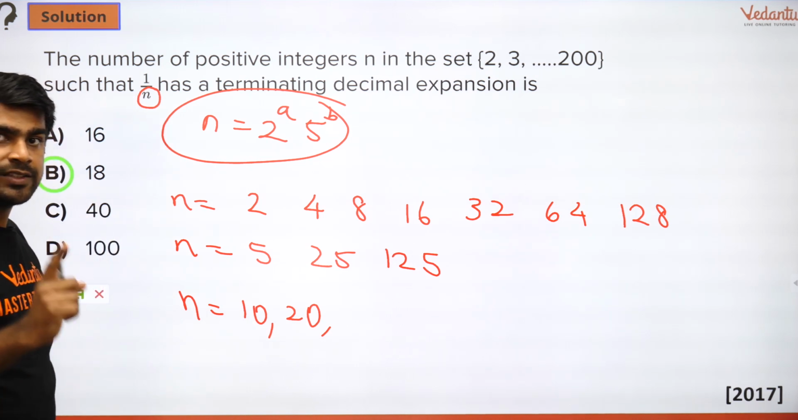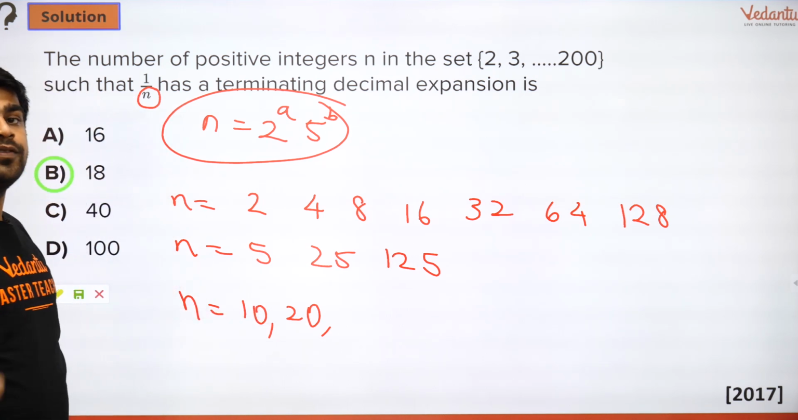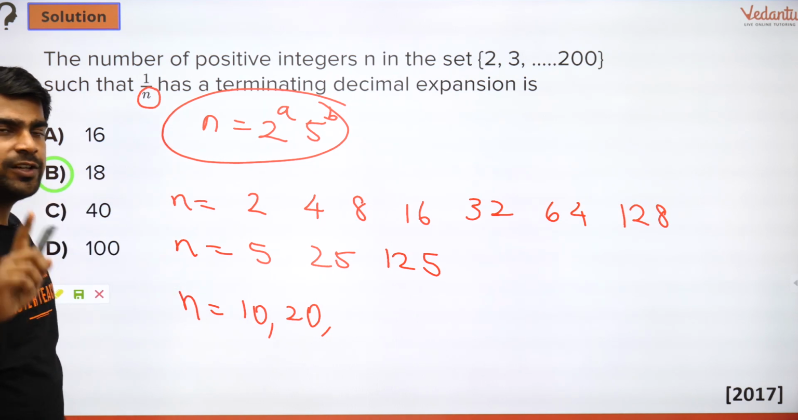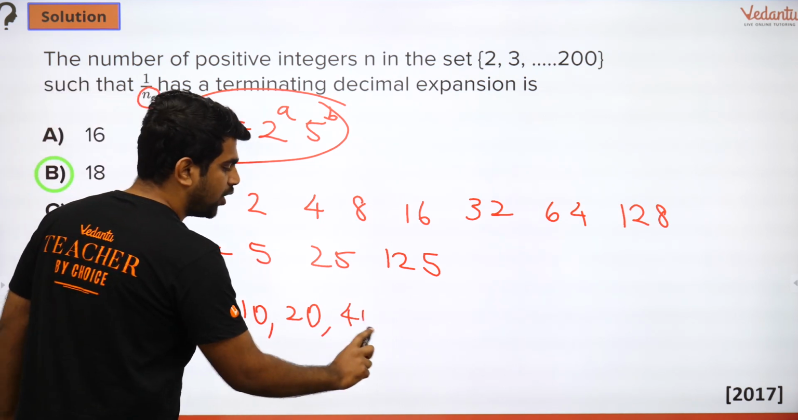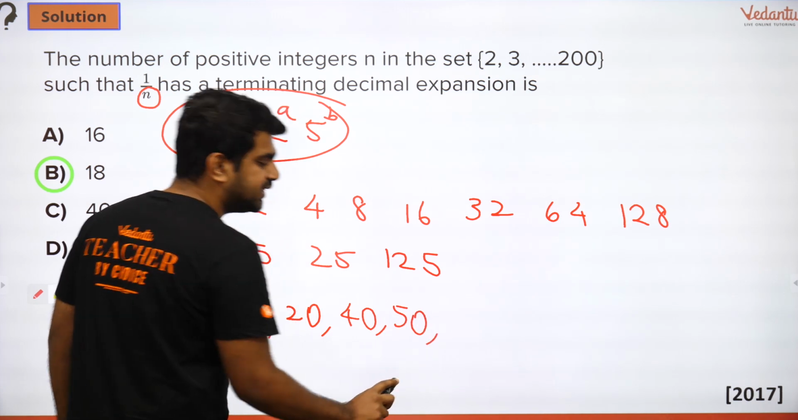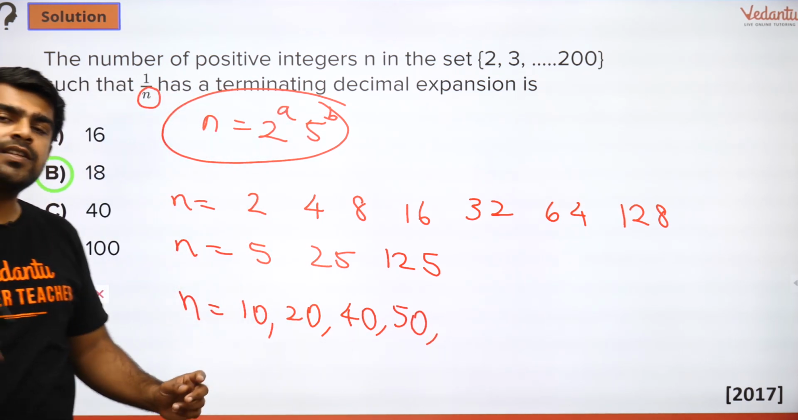30 will not come because 30 contains 3 also. Apart from 2 and 5, it contains 3. So I will not take it. Will 40 come? Yes, 40 will come. Will 50 come? 50 will come. 60? No. Because 60 again has a factor 3.